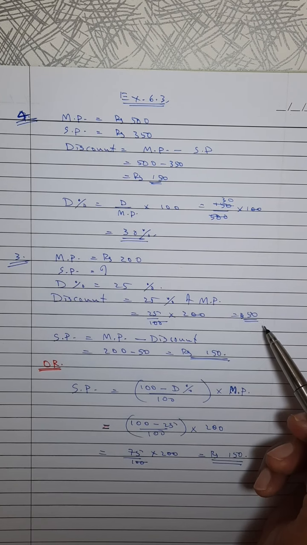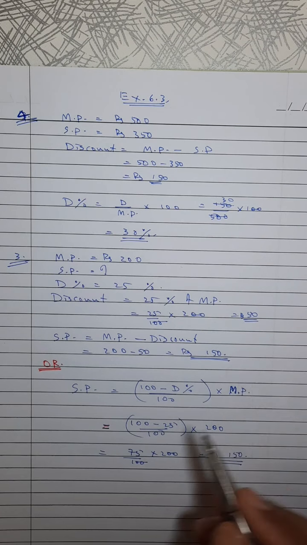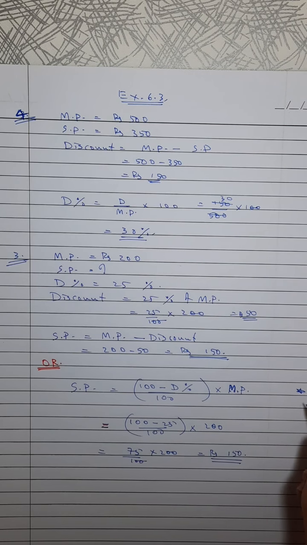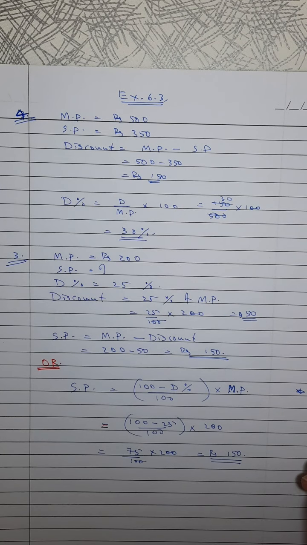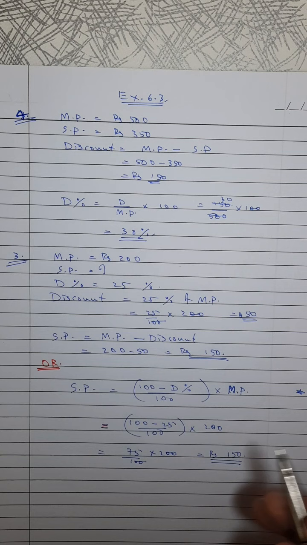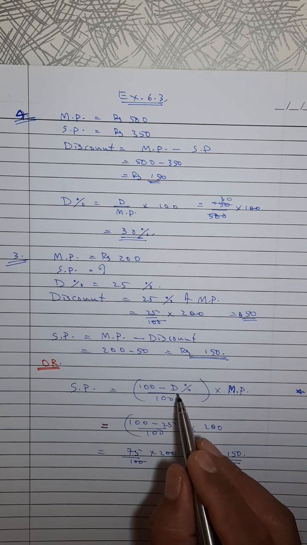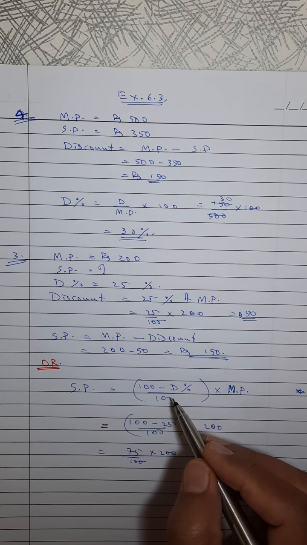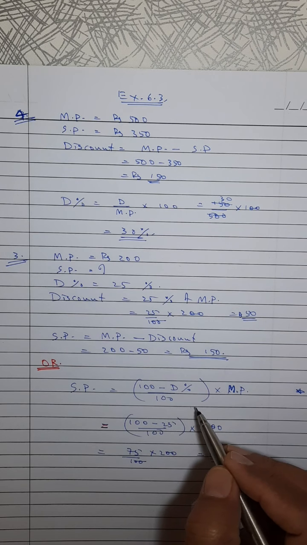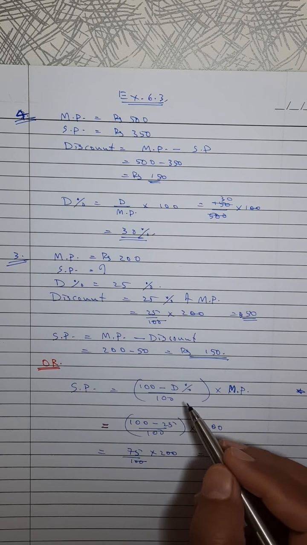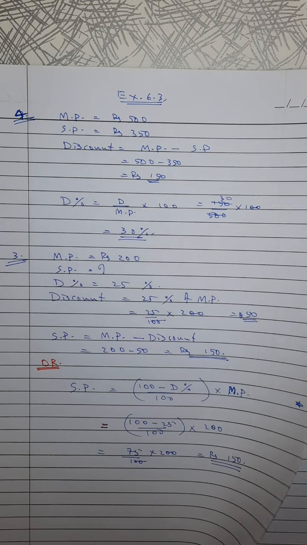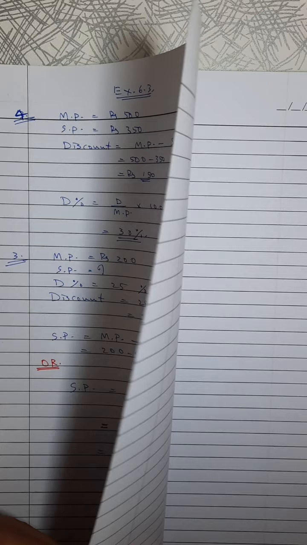If you want, we can find a discount and after that SP. Otherwise directly. This formula is connected with the formula which we studied earlier in the SPCP chapter. There also we had the formula 100 minus loss percent upon 100 into that, or the opposite, 100 divided by 100 minus loss percent into. So in that style, another formula. Then another question.